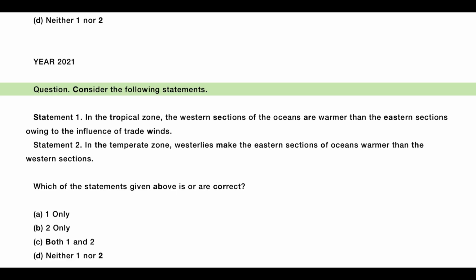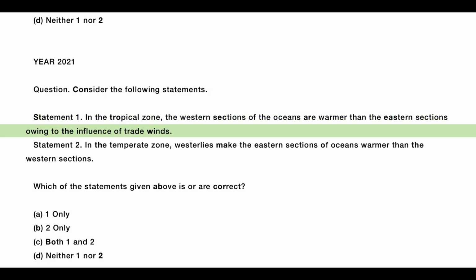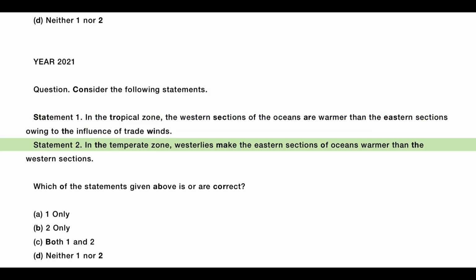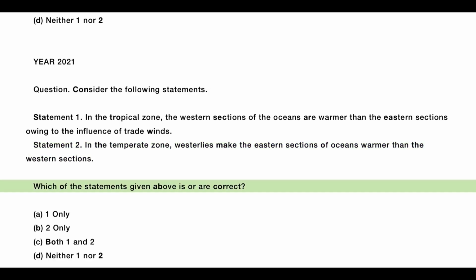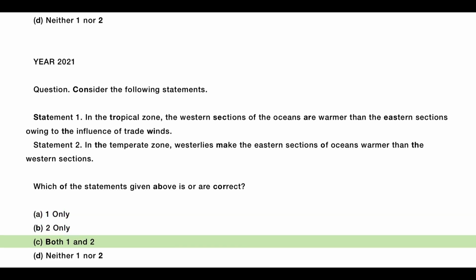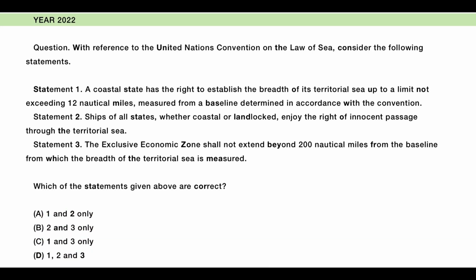Year 2021, Question. Consider the following statements. Statement 1. In the tropical zone, the western sections of the oceans are warmer than the eastern sections owing to the influence of trade winds. Statement 2. In the temperate zone, westerlies make the eastern sections of oceans warmer than the western sections. Which of the statements given above is or are correct? A. 1 only, B. 2 only, C. Both 1 and 2, D. Neither 1 nor 2.